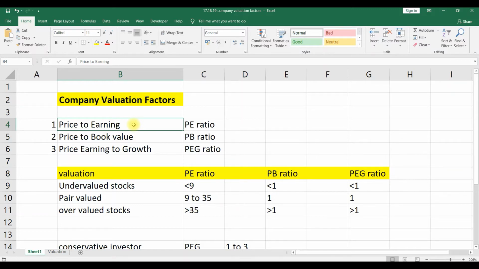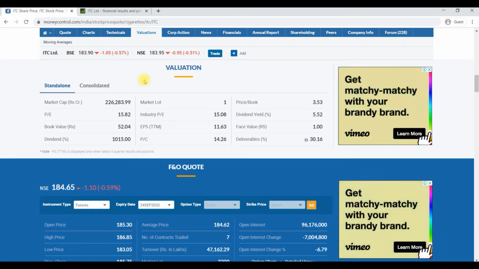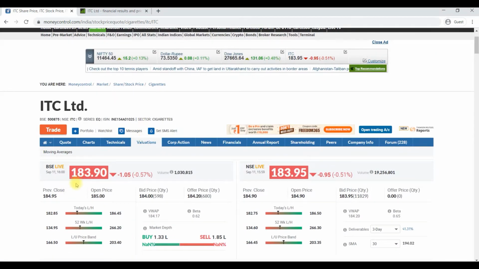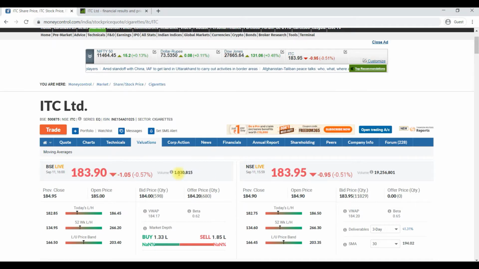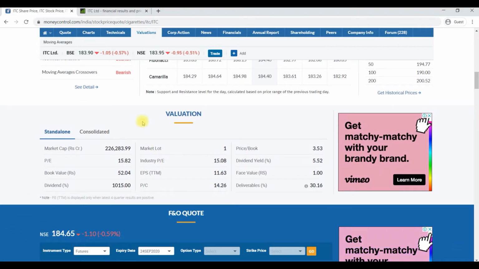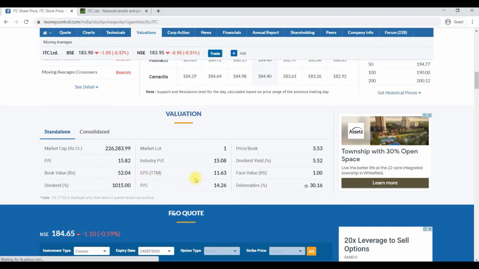We'll learn practically. I will go to Moneycontrol, and we have searched for ITC Limited. The current market price of ITC Limited is 183.9 rupees. If I scroll down to the valuation section, we can see the earning per share.